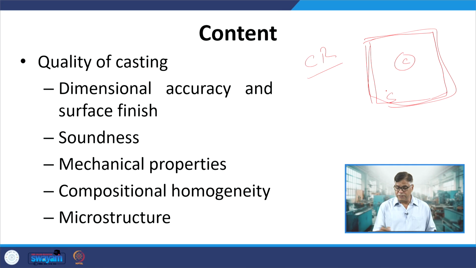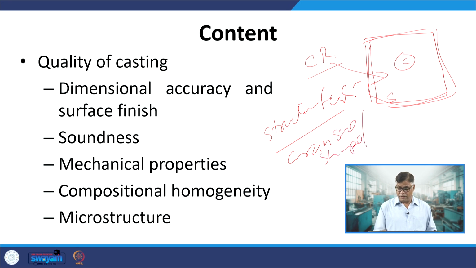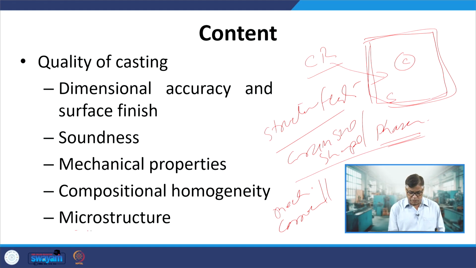Because of this large difference in the cooling rate experienced in these two zones for a given composition of the casting, we find a great difference in terms of the structural features, which may be in terms of the grain size, shape and the phases which are formed, and these significantly govern the mechanical and corrosion performance of the castings. Therefore, it is very important to have the structural homogeneity as much as possible.